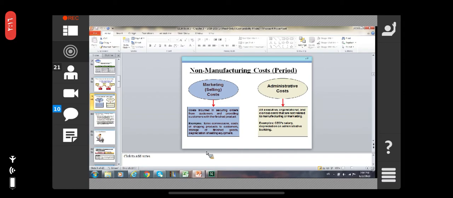Administrative cost means all executive, organizational and clerical costs that are not related to manufacturing or marketing, such as the CEO salaries and depreciation on administrative buildings, okay? These are the administrative costs.